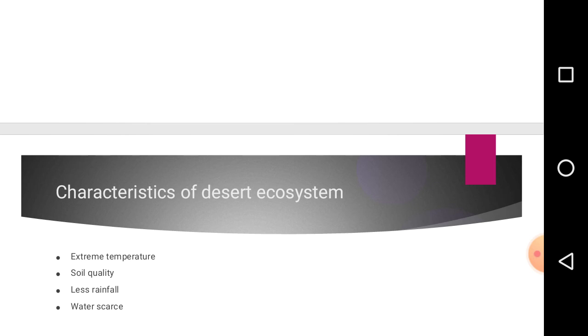Another characteristic of desert ecosystem is less rainfall. Usually, desert ecosystem receives seasonal rainfall that occurs for a small duration, meaning that the amount of rainfall that falls in the desert ecosystem is small.